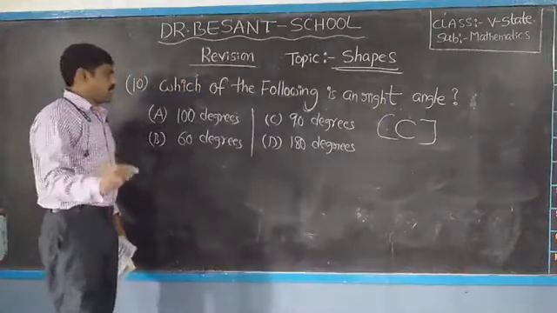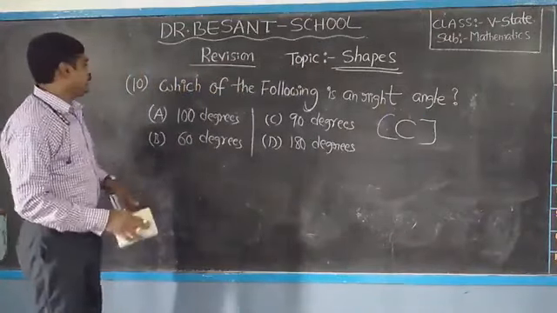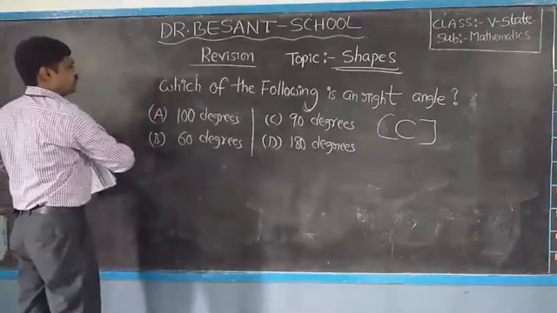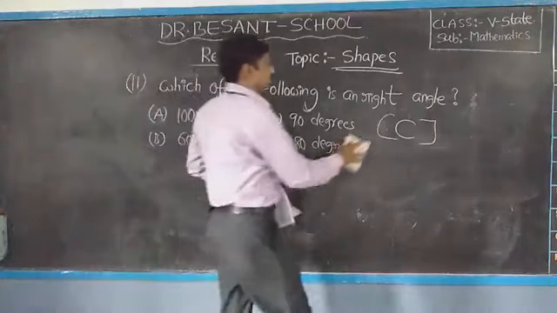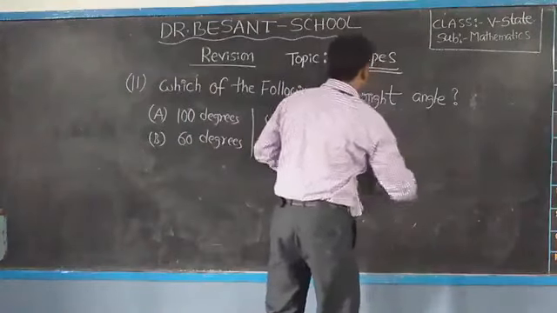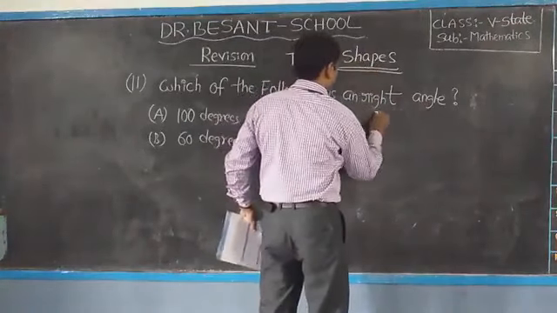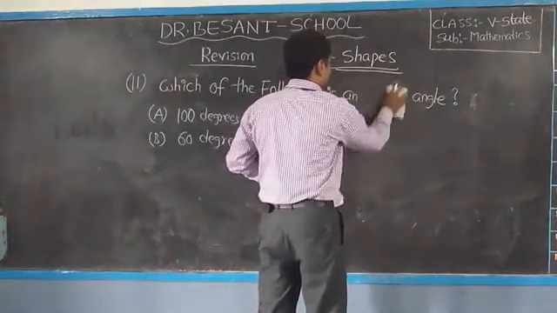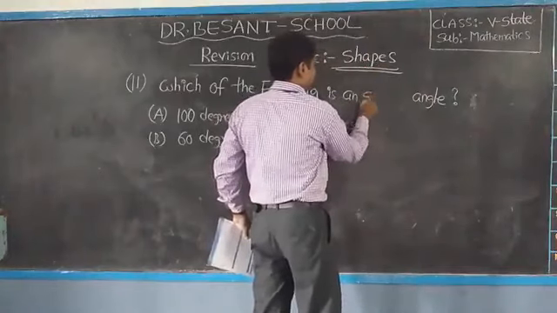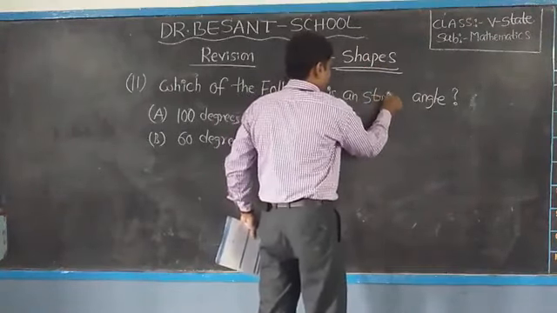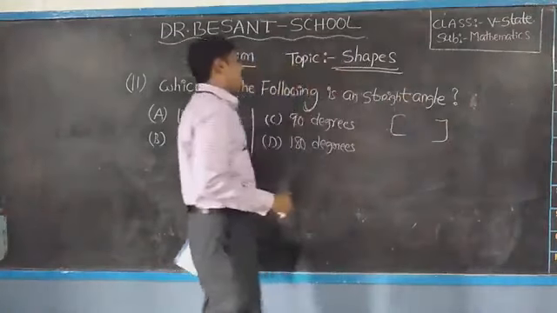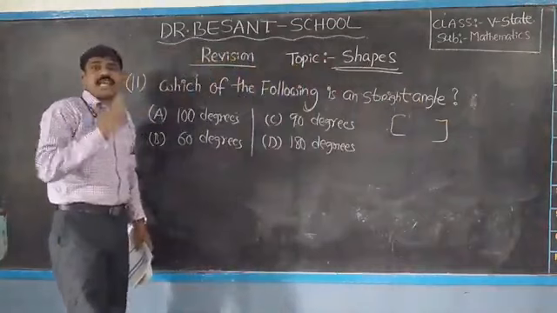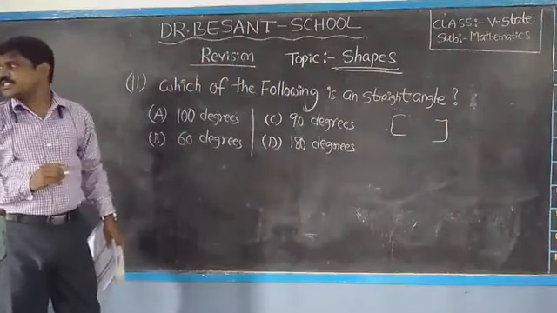Okay, children. Next. The same way, one more question. Which of the following is a straight angle?